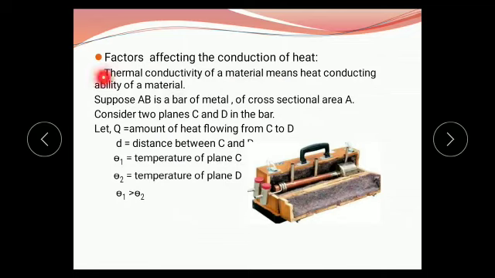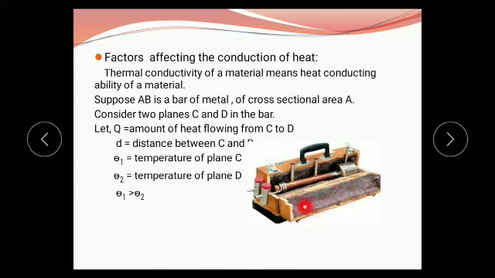First we see what is meant by thermal conductivity. The thermal conductivity of a material means the heat conducting ability of the material. For that, consider a metal bar. Suppose AB is a metal bar whose cross-sectional area is denoted by capital A, and consider two planes C and D in the bar. Consider this is a metal bar, this is the steam chamber, and we take this metal bar in this wooden box, and here there is an insulating material called a bad conducting material.